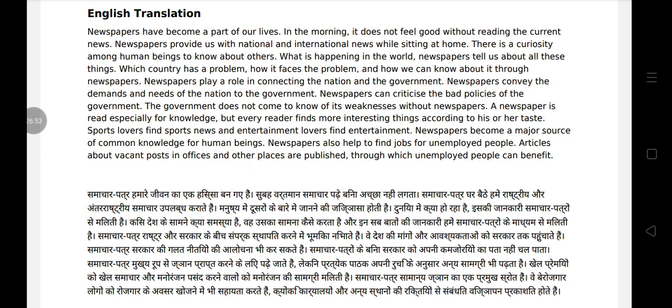Sports lovers find sports news and entertainment lovers find entertainment. Newspapers become a major source of common knowledge for human beings. Newspapers also help to find jobs for unemployed people. Articles about vacant posts in offices and other places are published, through which unemployed people can benefit.